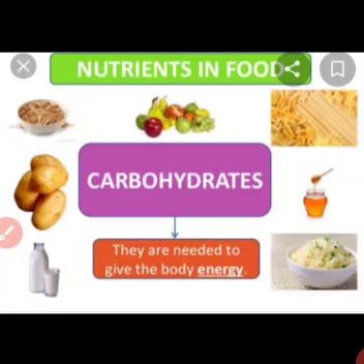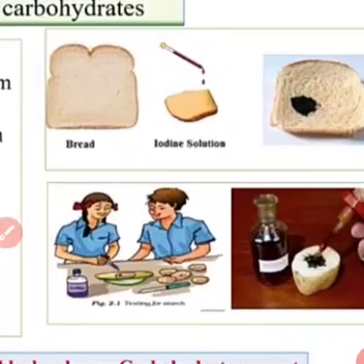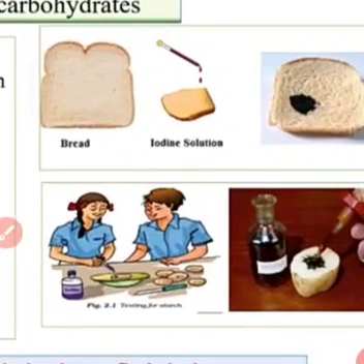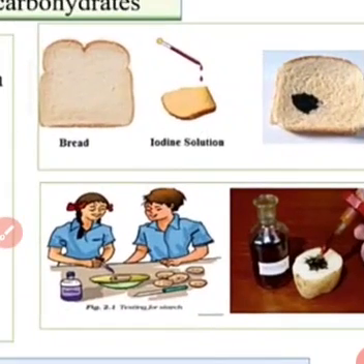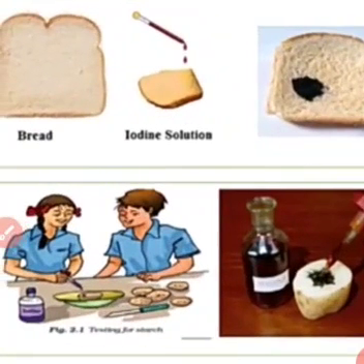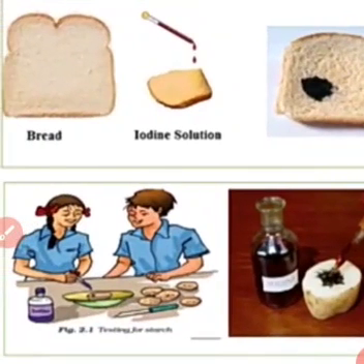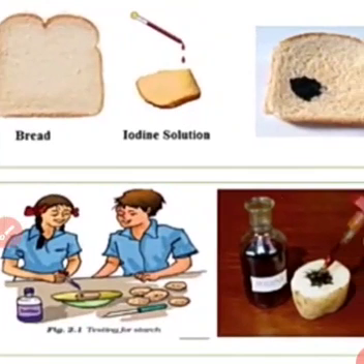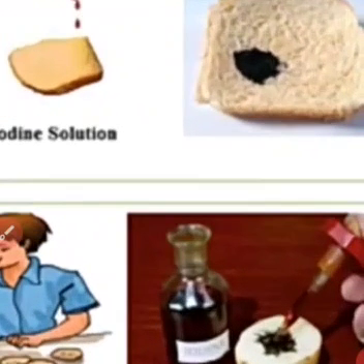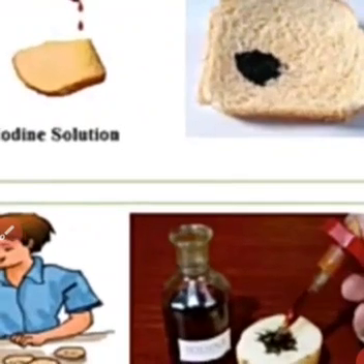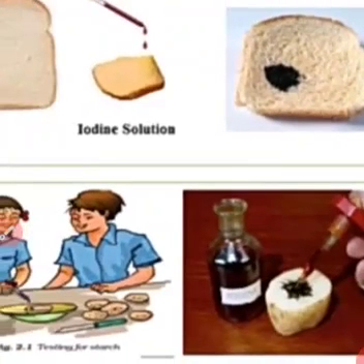Yes, here you have seen there is a bread slice and a potato slice. You can see in the picture there is a bread slice and potato slice. What I have done, I have taken some drops of iodine solution and I have poured those drops of iodine solution on the slice of potato and on the slice of bread also. And in this picture, what I have observed is there is a blue black patch, dark blue or black patch. This patch shows that the bread slice or the potato is rich in carbohydrate. So this is the test for carbohydrates.